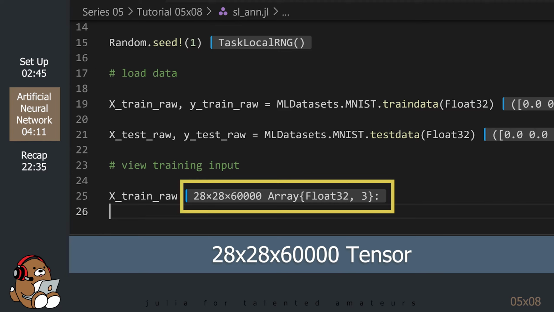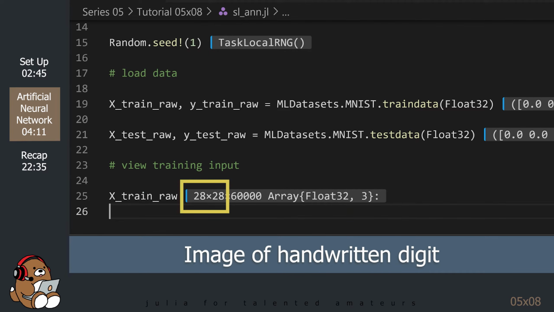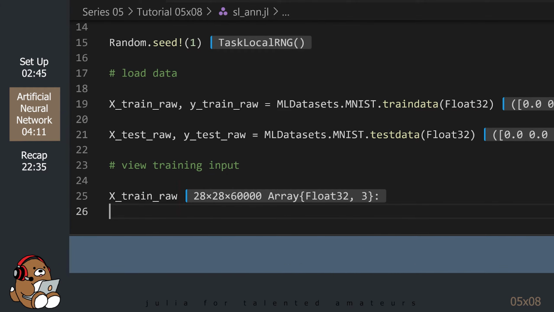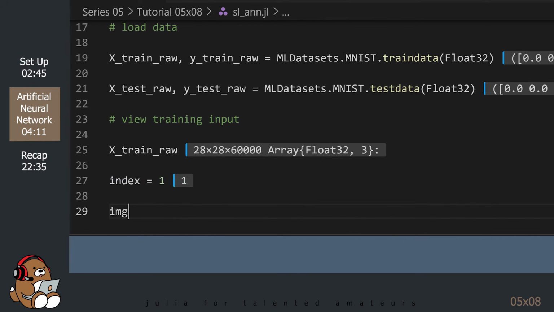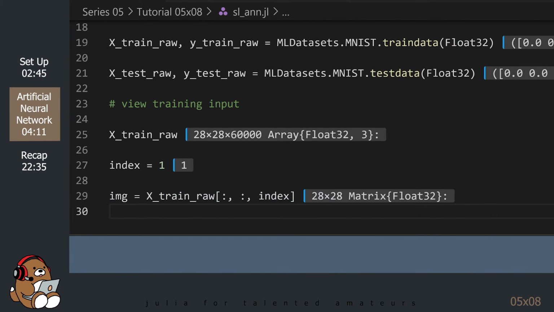Unfortunately, there's not a great way to view it in the REPL. The 28 rows and 28 columns contain numbers from 0 to 1 that represent a black and white image of a handwritten digit. We can use the Images package to view one of the images. For some reason, the images are loaded horizontally.